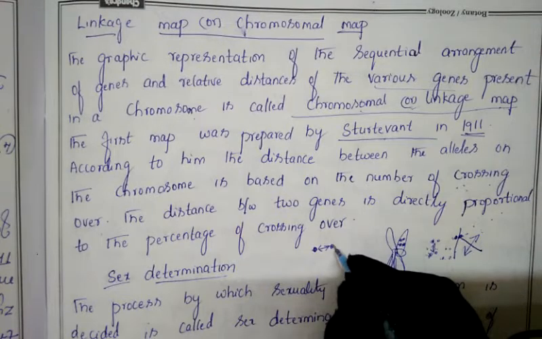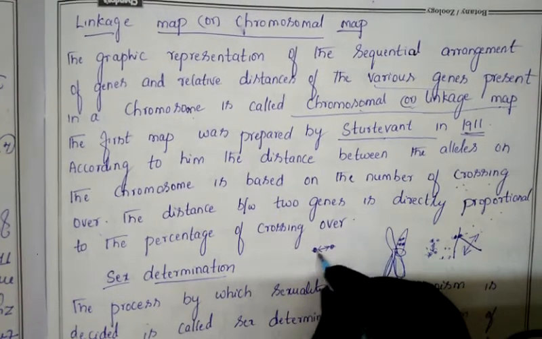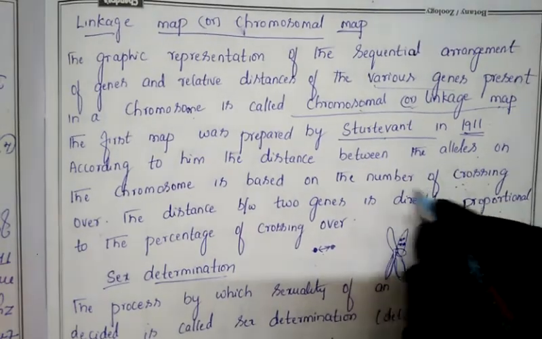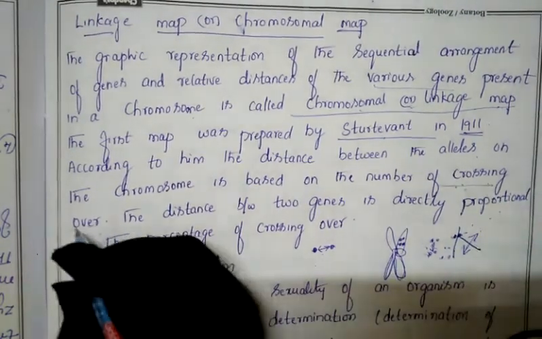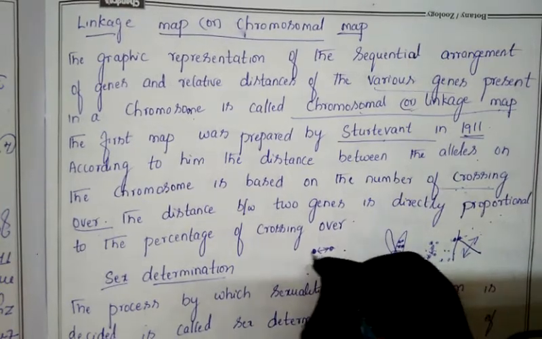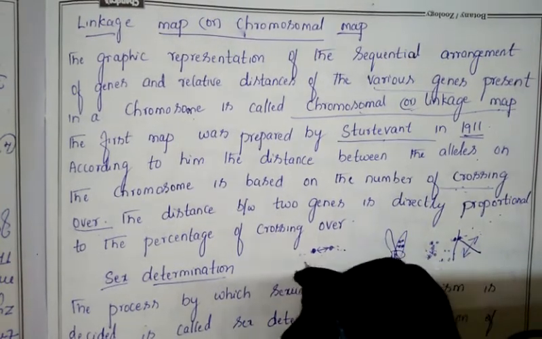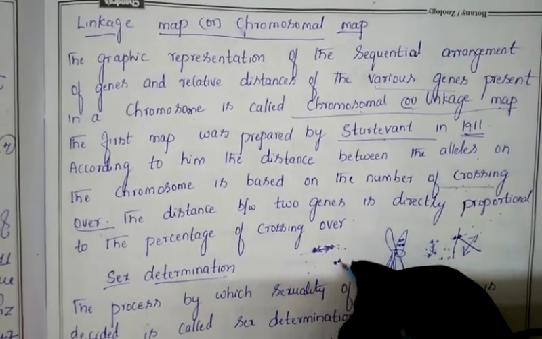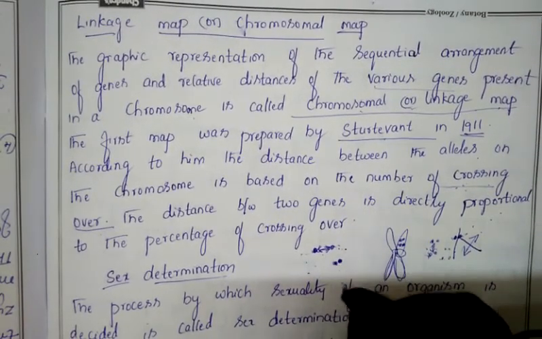According to Sturtevant, the distance present between the two alleles depends on how many times crossing over has appeared. So how many crossing overs take place, on that basis the alleles will sit together, whether they are far apart or close to each other. So all these things will be determined by whom?